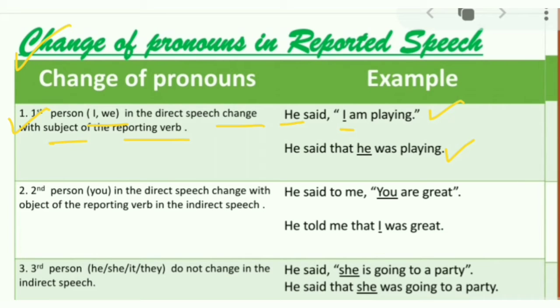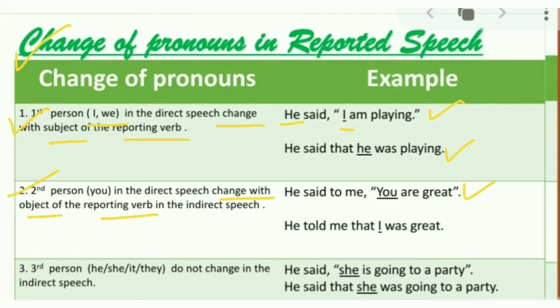Second person. Second person you is changed with the object of the reporting verb. And it is the only pronoun which is used for both subject and object. In case there is no object in the reporting verb, second person will be unchanged. Let's see the example. He said to me, "you are great."